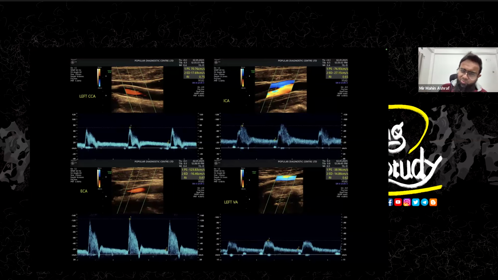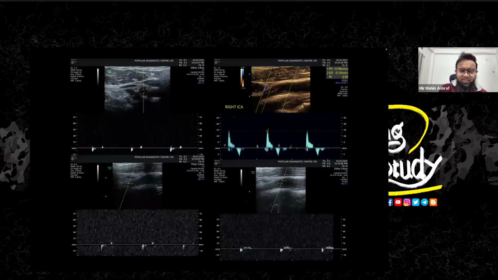Okay, so let's jump into the right internal carotid artery. I have taken samples from different parts of the neck. This is the internal carotid artery proximal part, which I've shown you. It's showing 13 or 14 centimeter per second of flow, very bad.